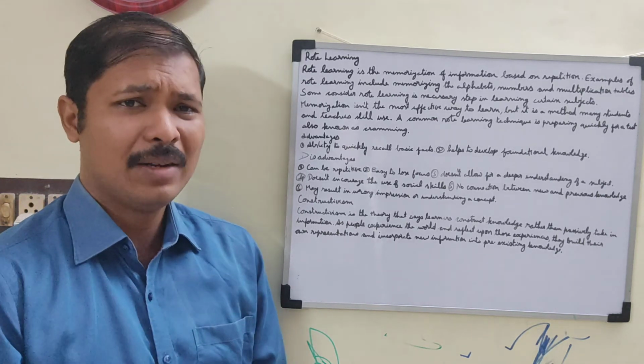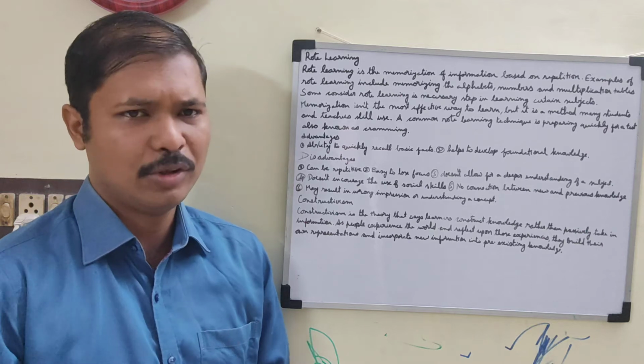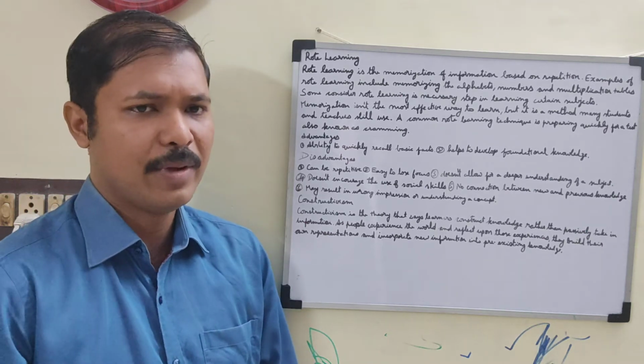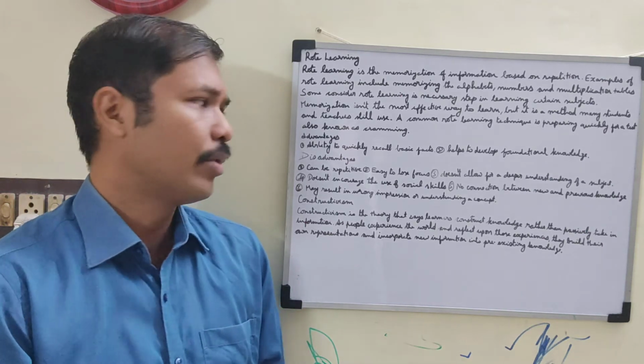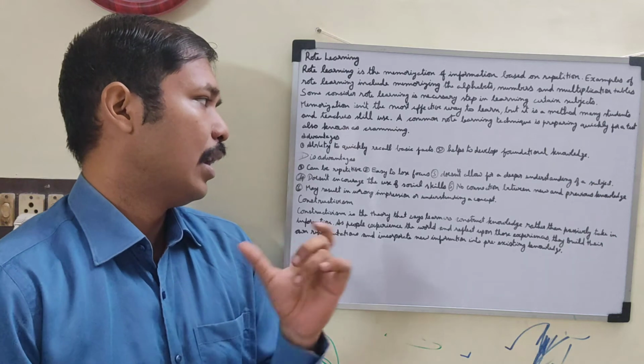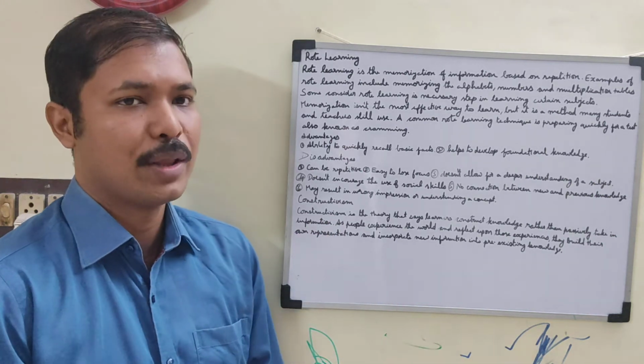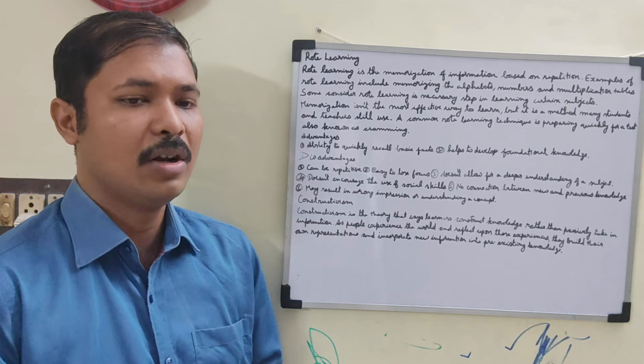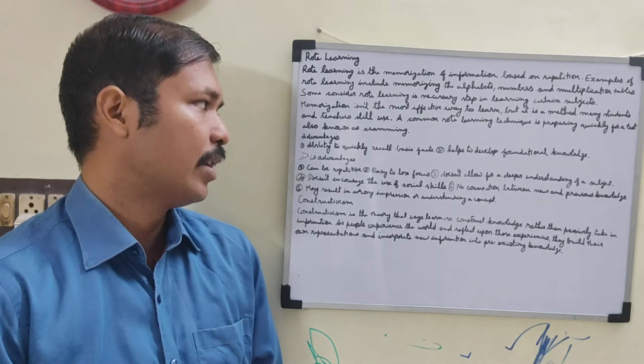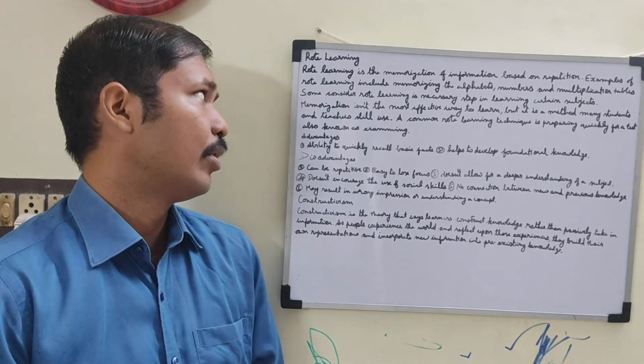So multiplication and alphabets, we don't have a choice, we simply have to memorize them, and certain things we have to memorize for quickly recalling basic facts. If you want to recall basic facts quickly, we have to go for rote learning.